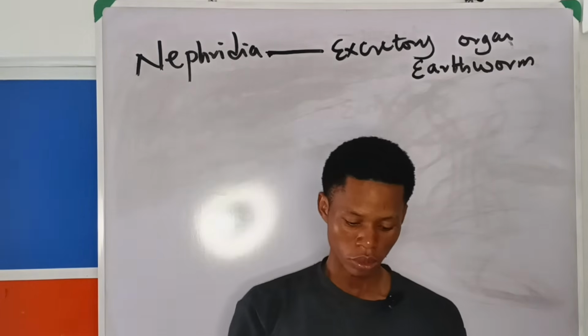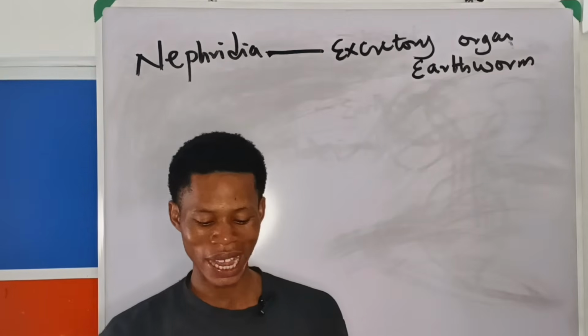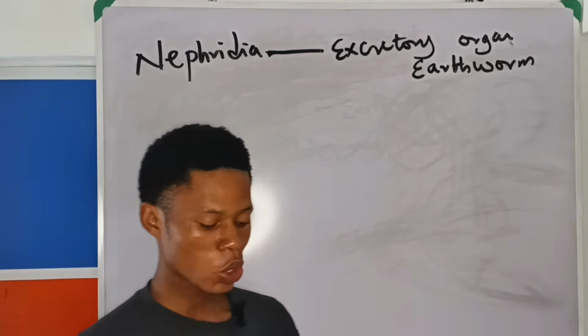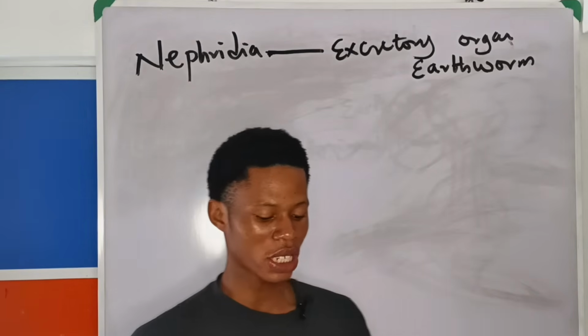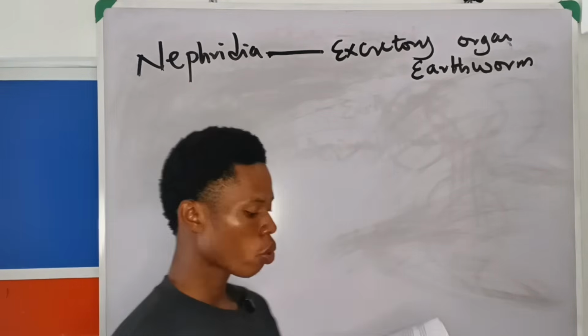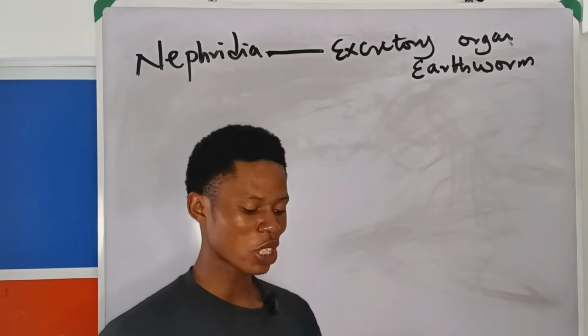Next question. The excretory organ in insects is the dash. I mentioned it before. A says kidney, B says Malpighian tubule, C says flame cell, D says nephridium.